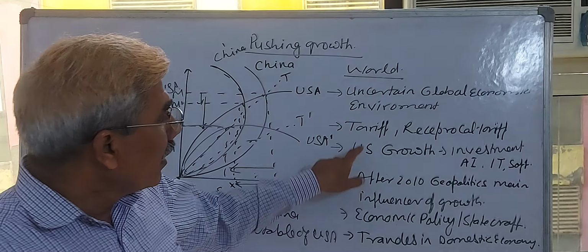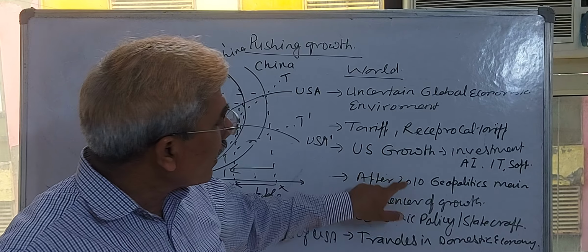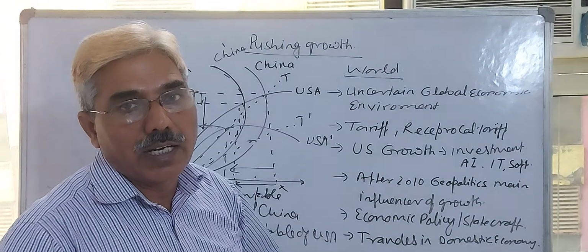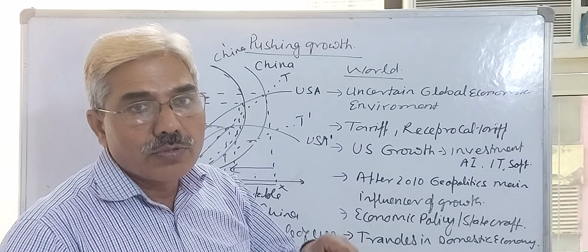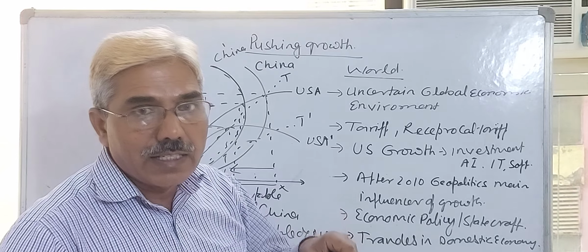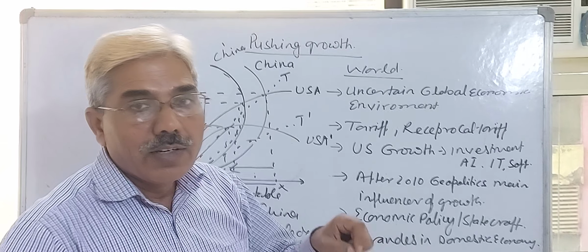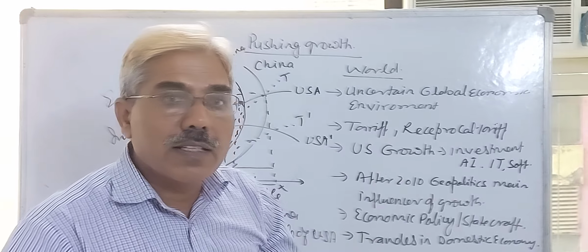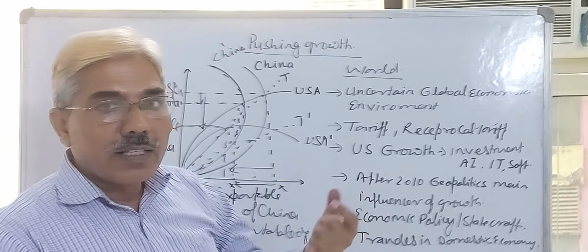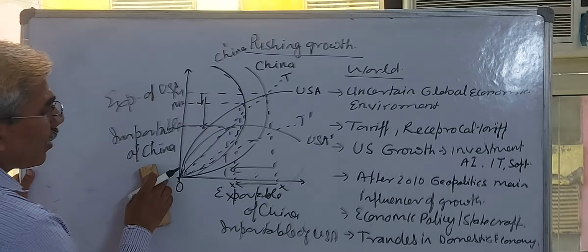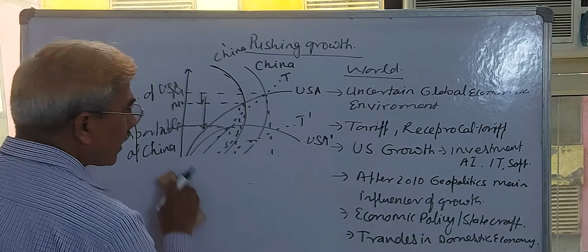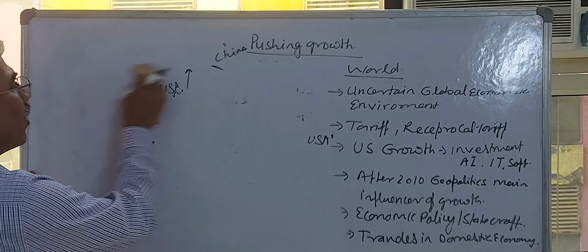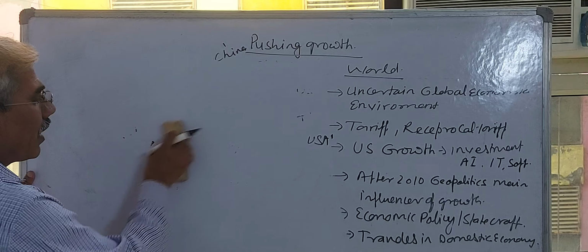This declining trade between the two countries will definitely reduce the global growth rate. That is why the tariff, or you can say the economic statecraft policy of America, which likes to gain in its foreign trade policy and suppress other nations, automatically adversely affects the global GDP growth rate. Now you can understand this point with the help of the reciprocal demand curve.